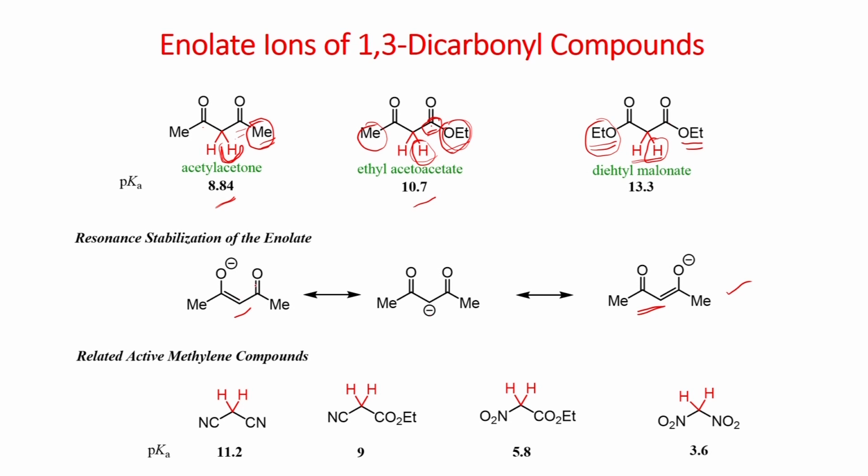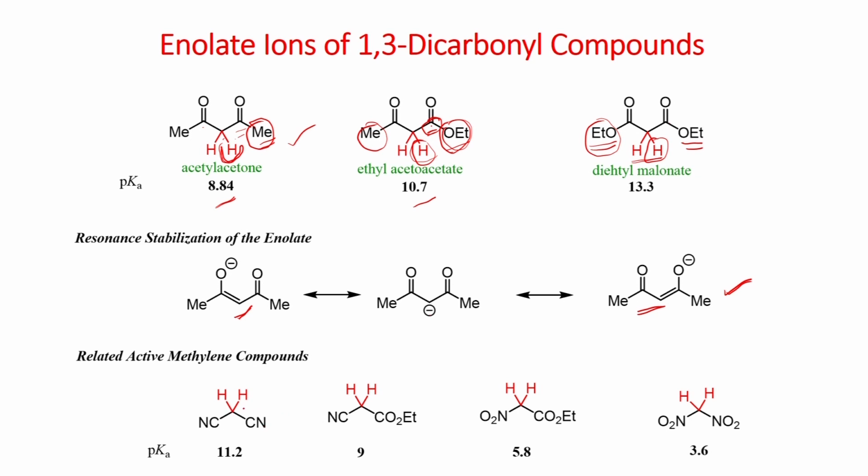Here the resonance stabilization of the enolate of acetylacetone is shown. When you deprotonate, you generate the carbanion, which can be stabilized by the carbonyl group as the enolate, as you can see here. So, this is the resonance stabilization of the enolate, and some of the other active methylene compounds are shown here.